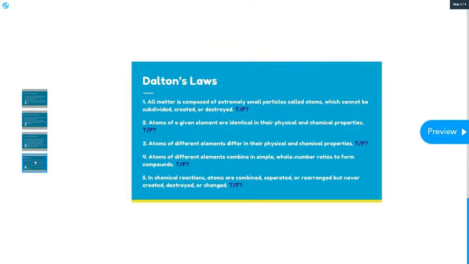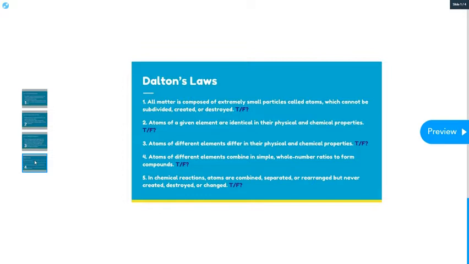So we know that they are not identical in their physical properties. Also, chemical properties we know can be changed as well, because we'll get into isotopes and ions. So the chemical properties can be altered within an element as well. So this one is also false.